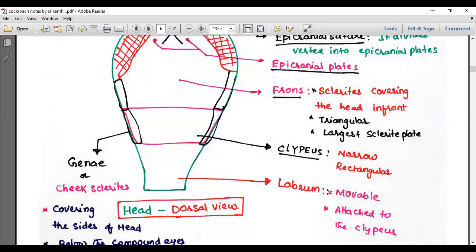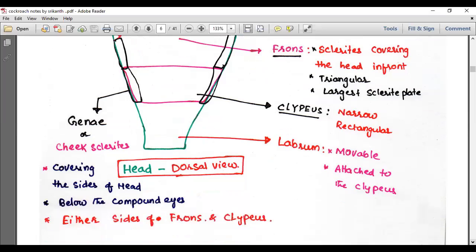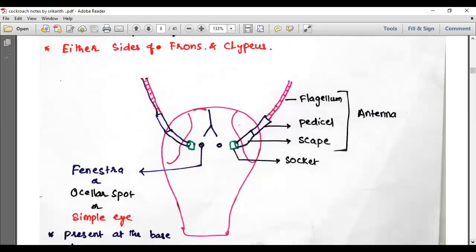The structures covering the sides of the head are present below the compound eye, on either side of the frons and clypeus. Then, in the remaining portions of the dorsal view of the head, below the compound eye, there is a socket. Buried in the socket is the scape, connected to the scape is the pedicel, and then a multi-segmented flagellum.